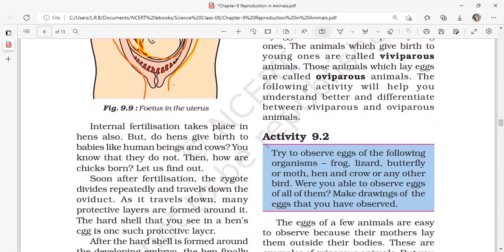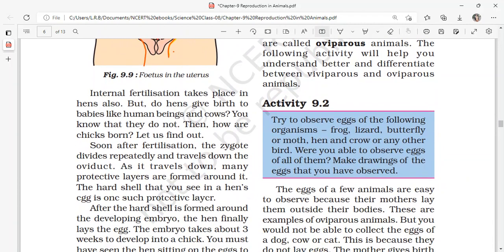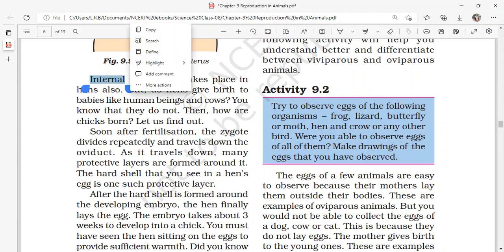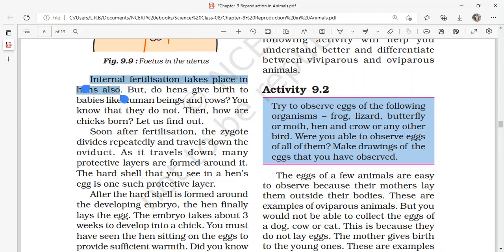Internal fertilization takes place in hens also, which means in birds also internal fertilization takes place. But do hens give birth to babies like human beings and cows? No, obviously not. Hens are going to lay their fertilized eggs. You know that they do. Then how are chicks born?